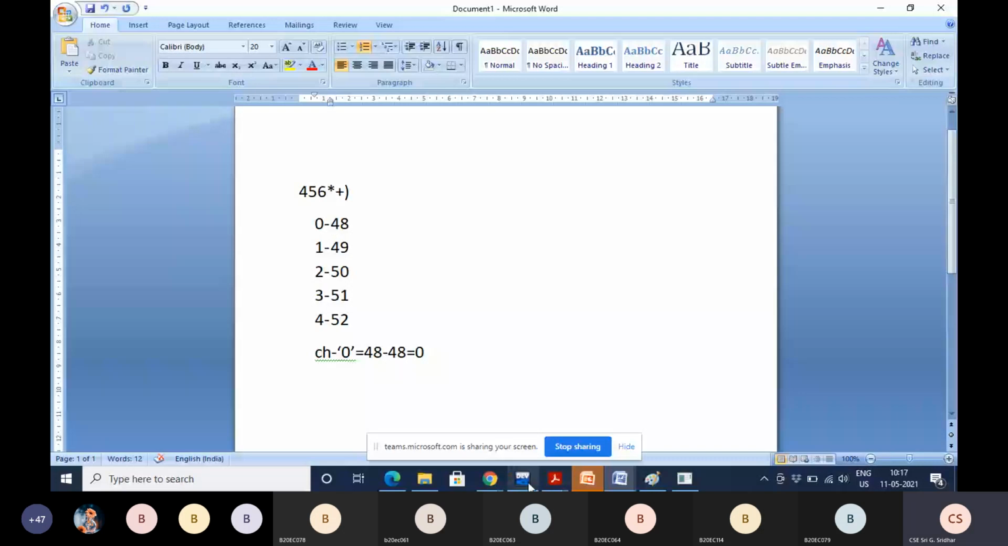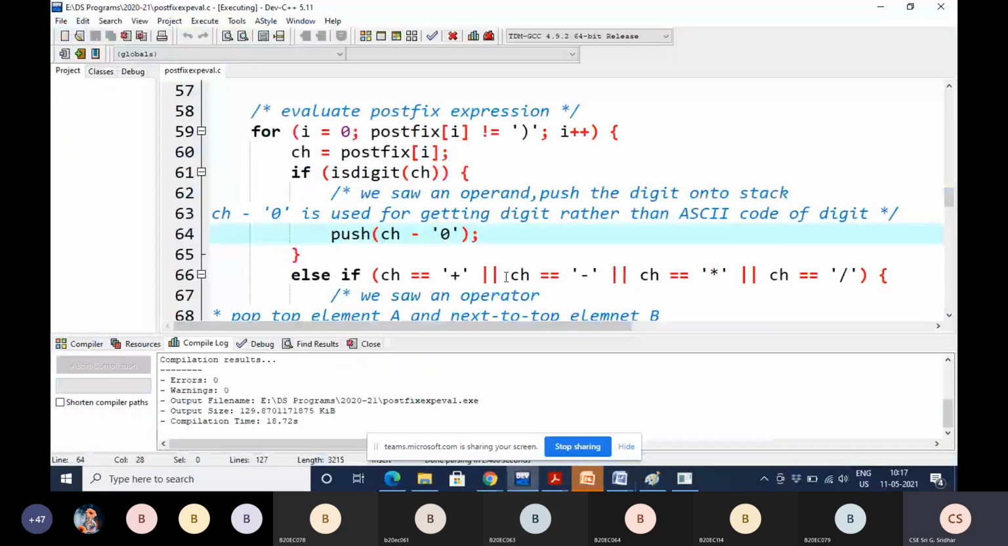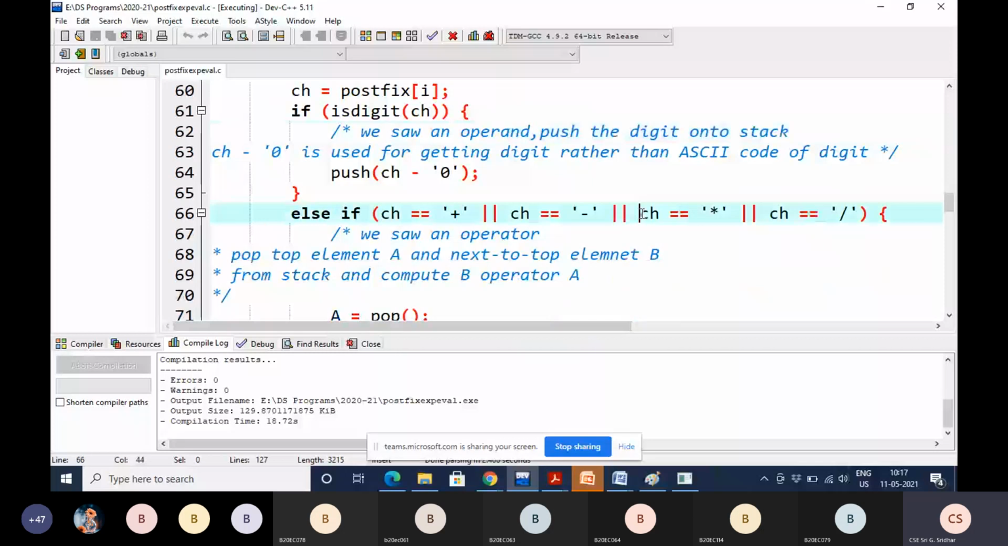So here star is not equal to right parenthesis, and star you are storing in CH. But is star a digit? No. Star is not a digit. It comes to the else part. And here CH is equal to star. This condition is matching, satisfying. Then what you have to do, students? According to the algorithm, if the symbol encountered is star, what you have to do? Pop the top 2 elements.